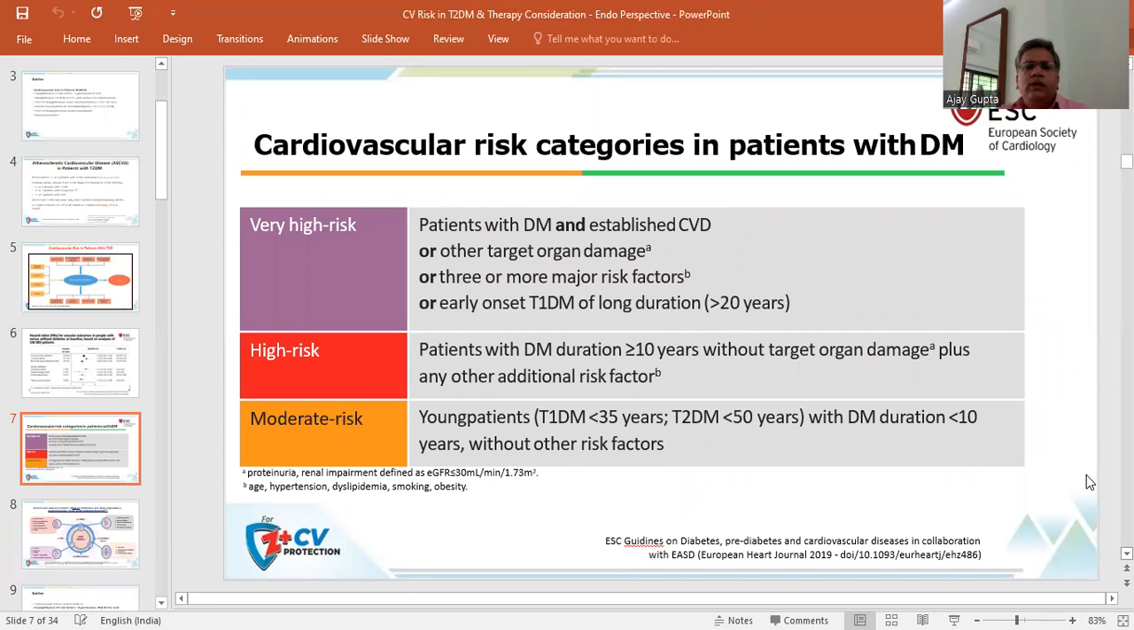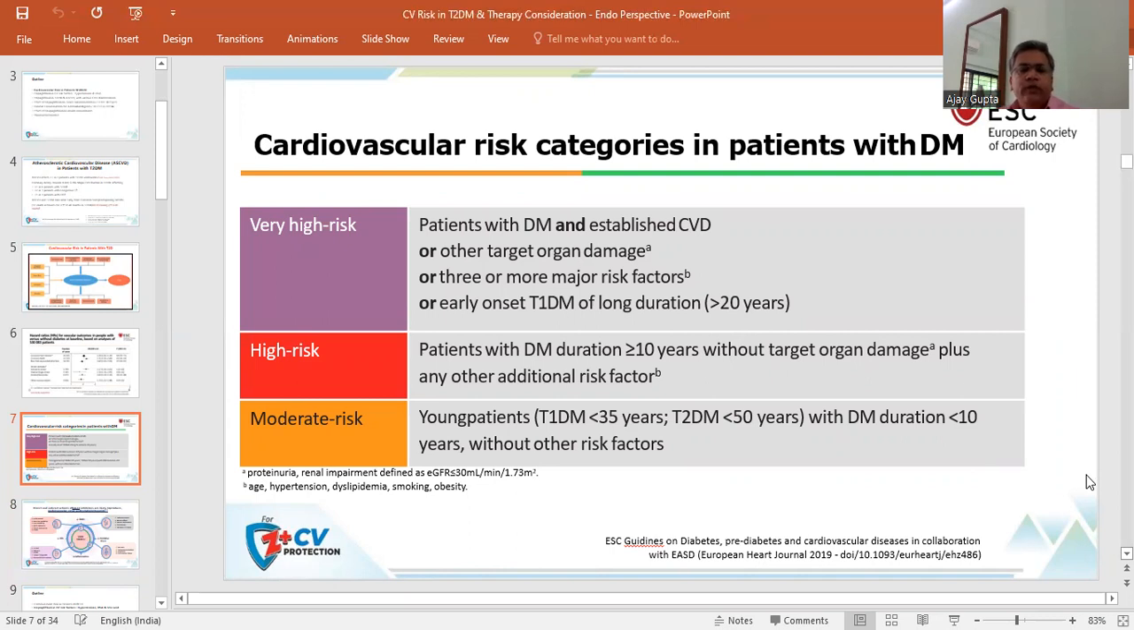So, cardiovascular risk category in patients: very high risk is usually those patients who have diabetes mellitus and established cardiovascular disease, or those who have target organ damage, or 3 or more risk factors, or early onset type 1 diabetes mellitus with a long duration, more than 20 years of presence of diabetes.